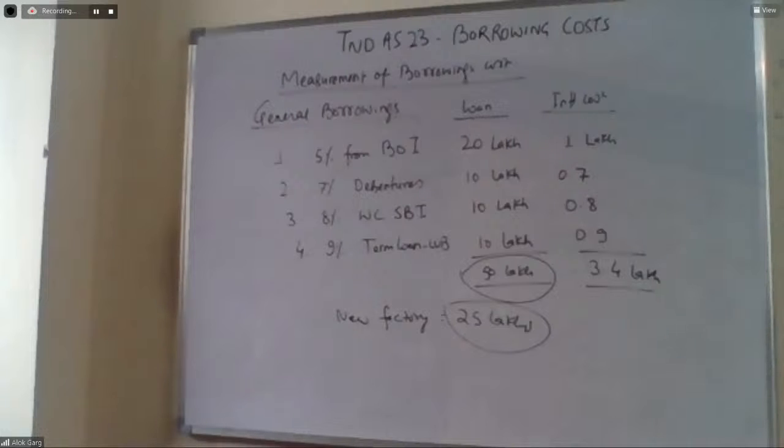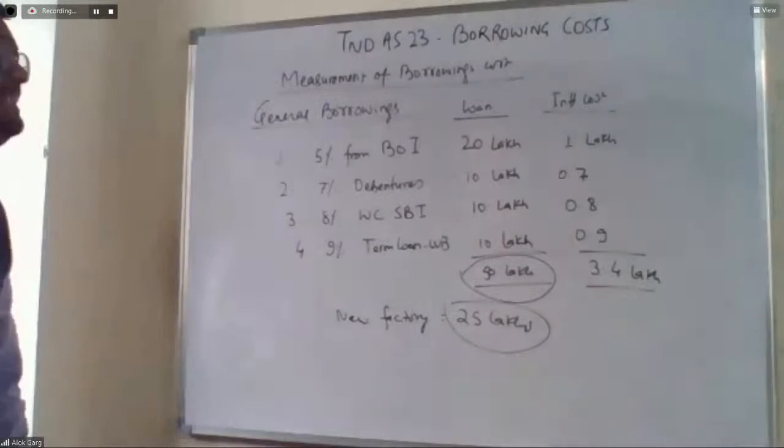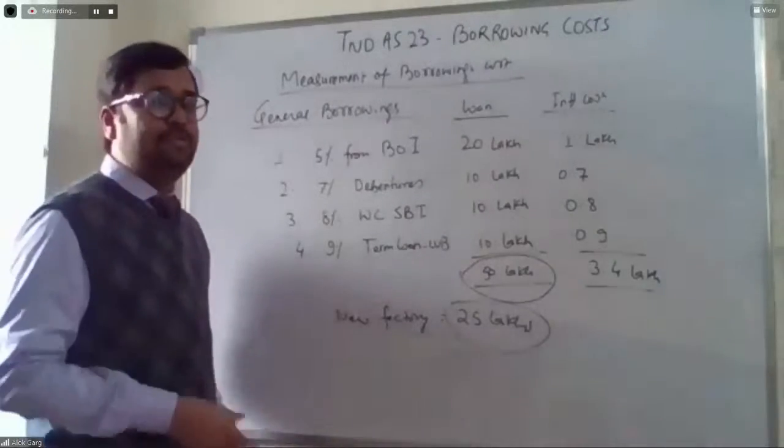Answer is no, because the borrowing has been made as a general pool. So the borrowings have been made and created as a general pool. And now the funds from the general pool have been used for the construction of a qualifying asset. So in this case, the standard says that you have to apply two steps, because it is not easy to separate.